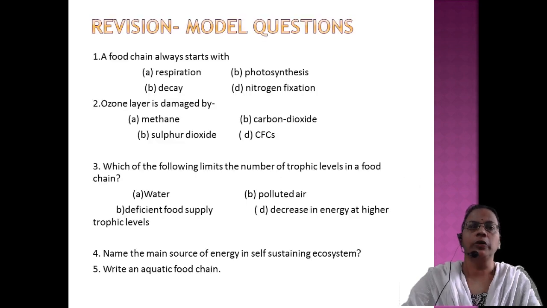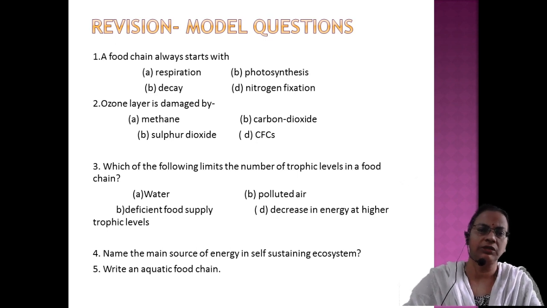Then I am including model questions because we are going to appear for the first midterm. So this is only a model question paper. It can be one-word questions, 2-mark questions, 3-mark questions. Here, a food chain always starts with photosynthesis or producers, you can say. Then, the ozone layer is damaged by CFC. Then questions like, which one of the following limits the number of trophic levels in a food chain. So accordingly you have to write it.